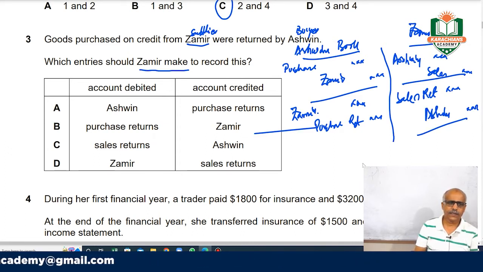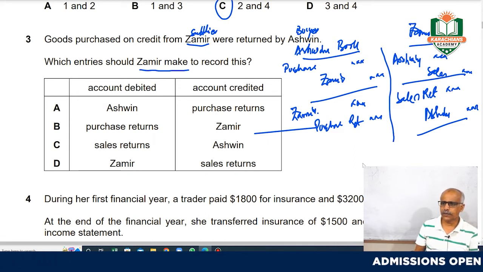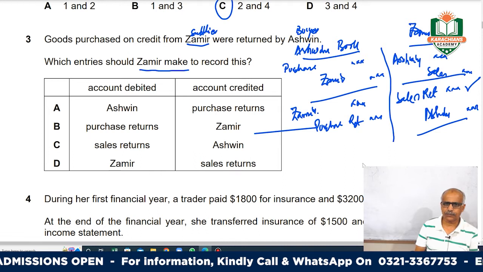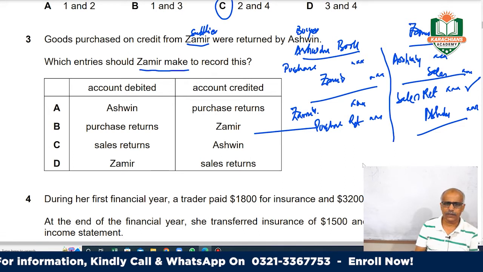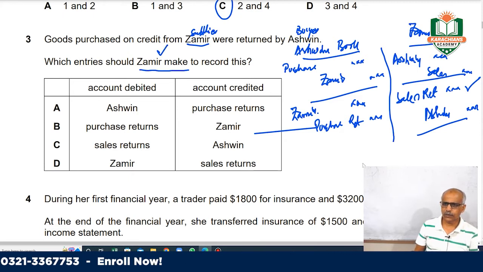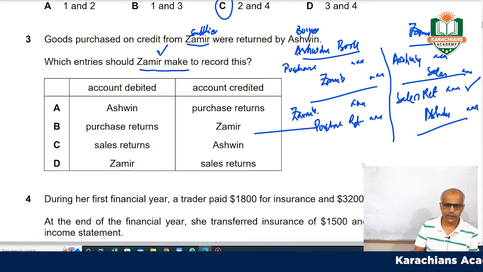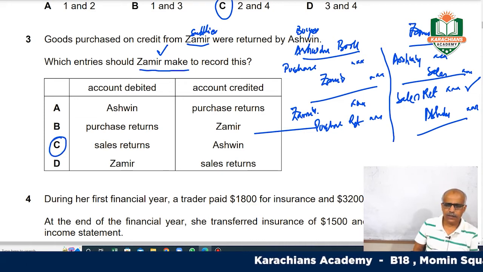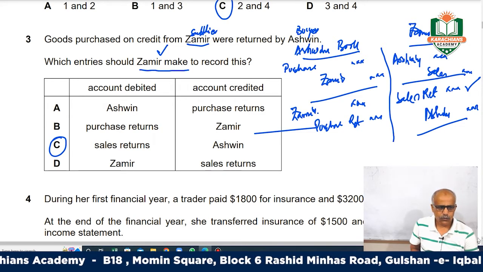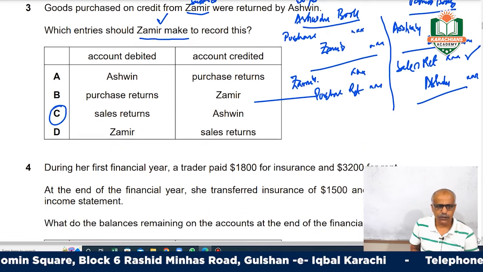So what they are asking is, which entries should Zamir make to record? So Zamir will record sales return. Goods purchased on credit from Zamir, and we have to make the entry in Zamir's book. Okay, so Zamir will make this: sales return will be debited and Ashwin will be credited. This is his sales return. So hope this question number 3 is quite clear. Quickly move on to question number 4.